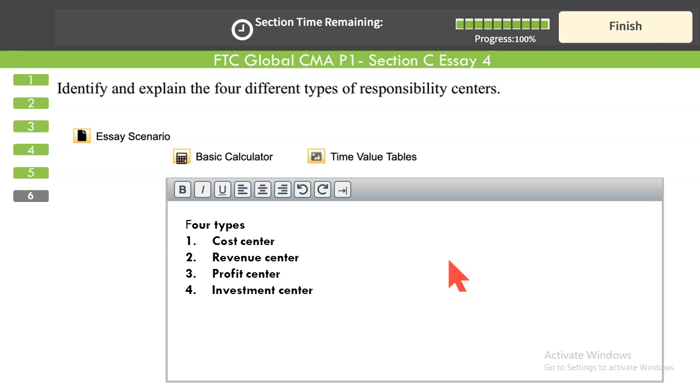Cost center means the centers whose managers are accountable for costs only. Revenue center managers are accountable for revenues only. Profit center managers are responsible for revenues and costs both. Investment center, which is the most complex responsibility center, the manager is accountable for investments, revenues, and costs, all. And that's all.